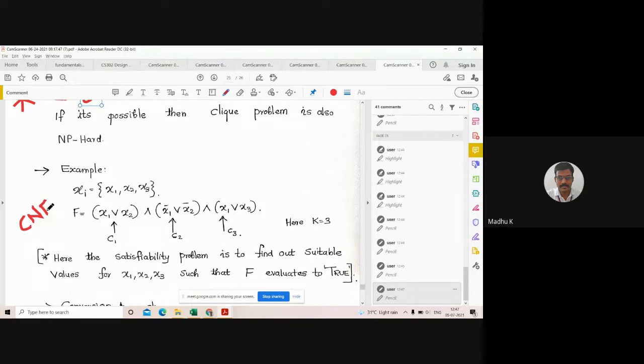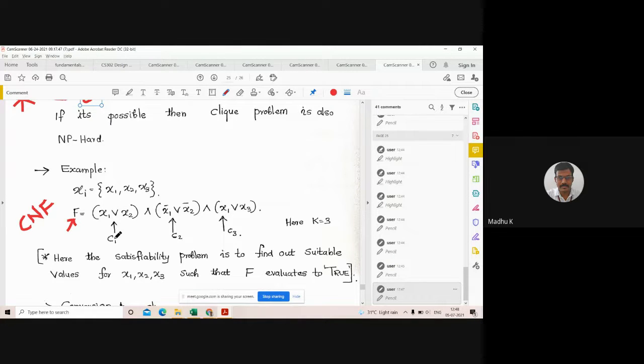There are 3 variables, x1, x2, x3, and there is a formula f. The formula is called a CNF formula, and it consists of 3 clauses. Already we discussed what a CNF formula is. It consists of clauses. The clauses contain the variables combined using the union operation.